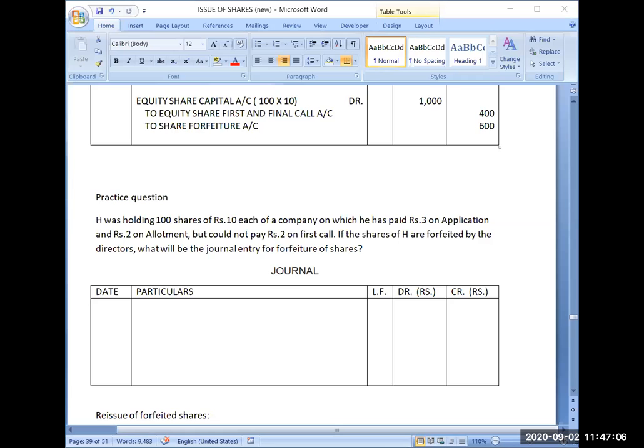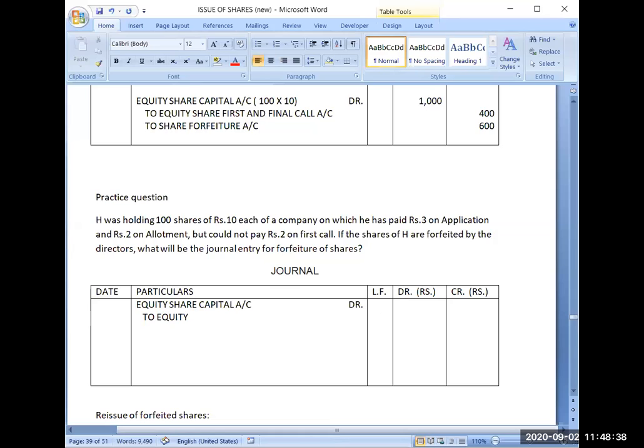Yes, very good. So it will be equity share capital account debit, to equity share first call.